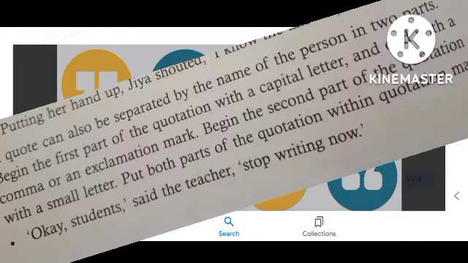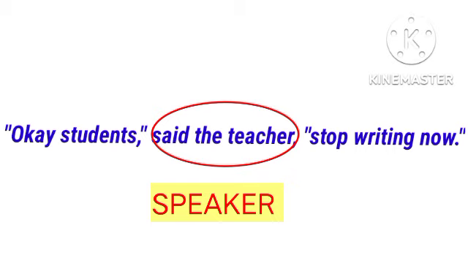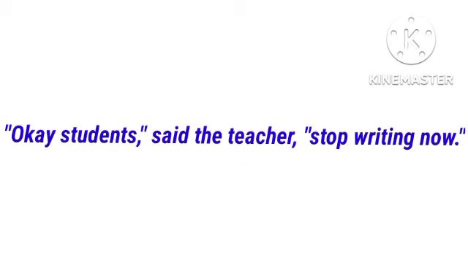So, students, we learned that when we begin a quote, we use a capital letter. But in many cases, a quote can be separated by the name of the person in two parts. In that case, we will begin the first part of the quotation with the capital letter and end with a comma or an exclamation mark and begin the second part of the quotation with a small letter.